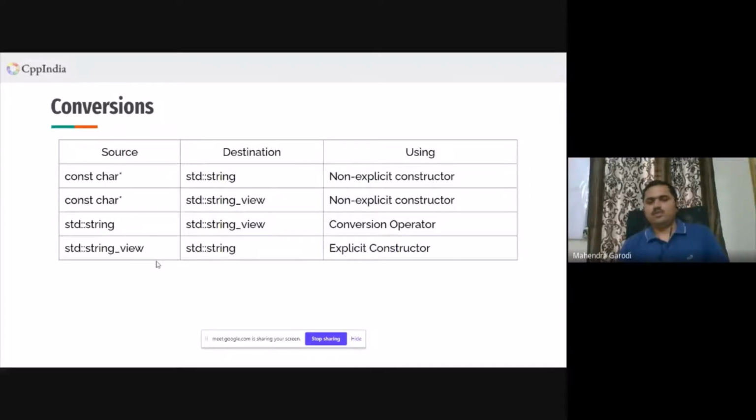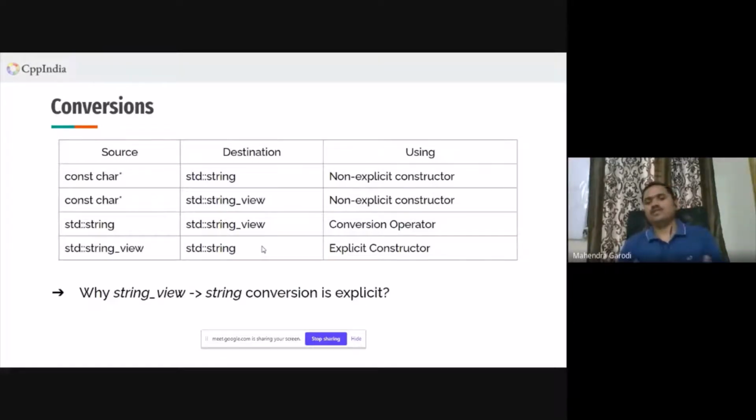I want to highlight the last case here, the conversion from std string view to std string. These others are non-explicit constructors, and even for the conversion operator you don't have to explicitly invoke it; it will get invoked implicitly. But why is this constructor explicit here, string view to string? The reason is that when you convert from string view to a string, the actual content will get copied.